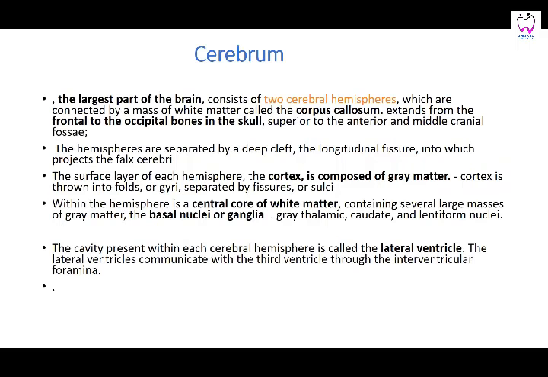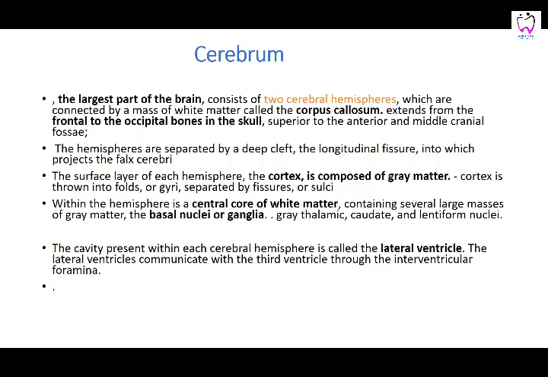Then is the cerebrum, the largest part of the brain. It consists of two cerebral hemispheres, which are connected by a mass of white matter that is called the corpus callosum. That is your commissural fibers, the callosal fibers. That is, one cerebral hemisphere is connected to the other cerebral hemisphere through the corpus callosum. It extends from the frontal to the occipital lobe. These hemispheres are separated by a long fissure, which projects into the falx cerebri.